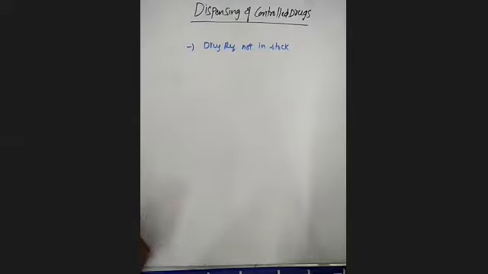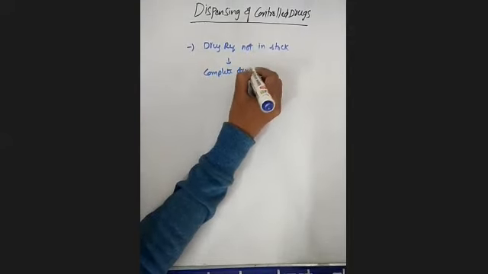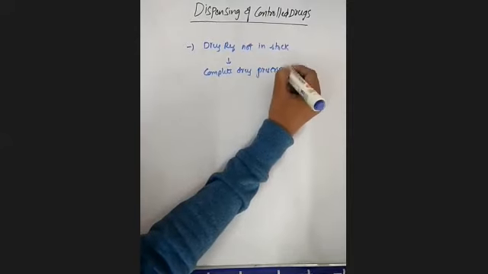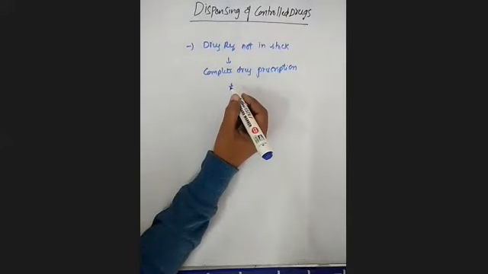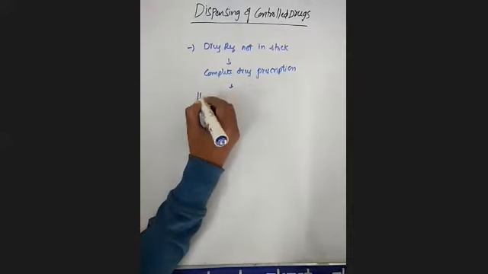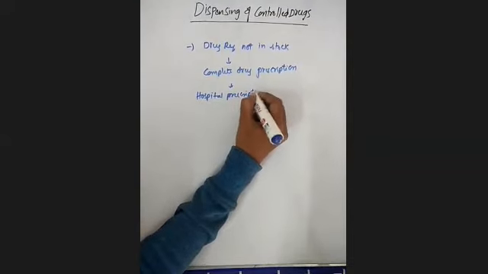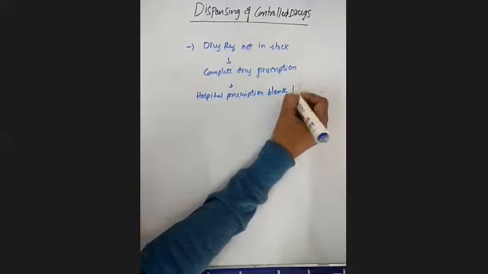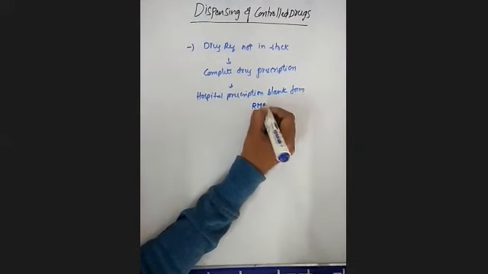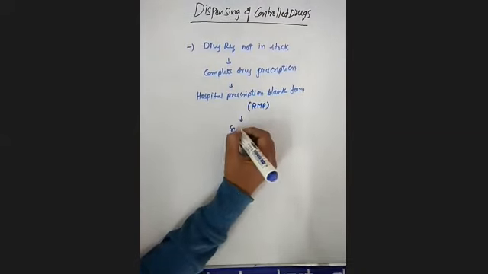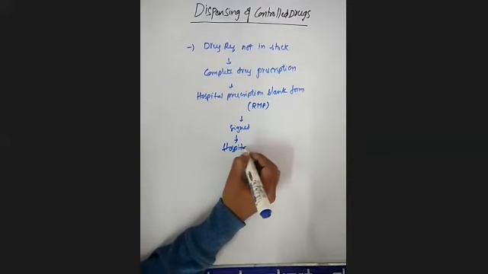The complete drug prescription must be written on the hospital prescription blank form by the registered medical practitioner, and then he must sign that form, and it must be sent to the hospital pharmacy.